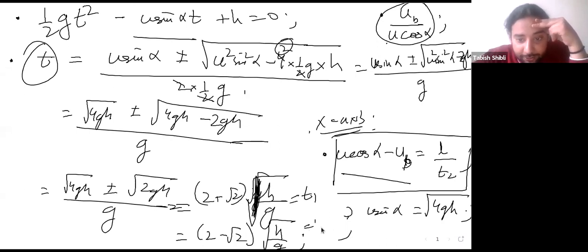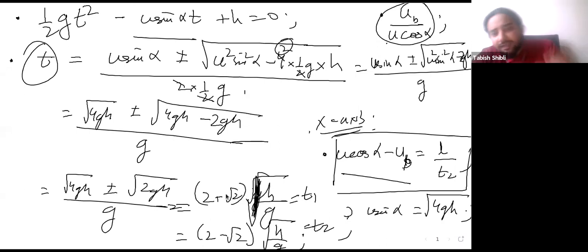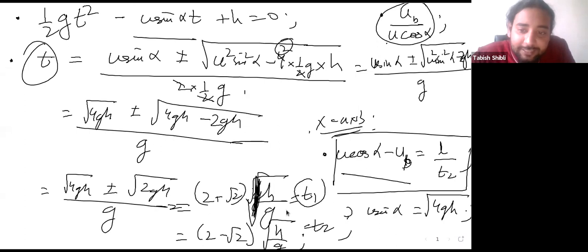You have t1 and t2, and when you look at this, the only thing that changes is there's a 2 plus root 2 on the top and 2 minus root 2 at the bottom. So the top one will essentially be the time it takes to hit the bird.